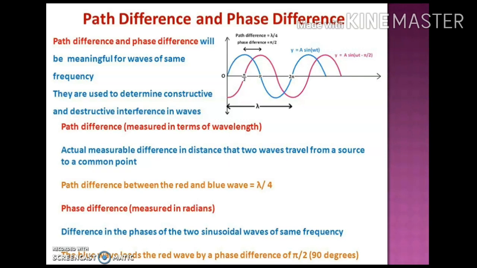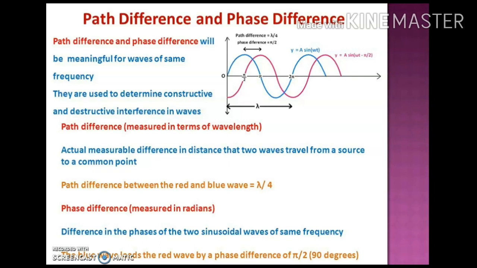Now we will talk about the terms path difference and phase difference. These are two important terms when we discuss interference. But we should talk about these terms only when the waves which we are superimposing are of the same frequency. This is an important condition here. So when we use two waves, how can we define the path difference and phase difference? Basically, these two terms are used to determine the constructive and destructive interference in waves. They will decide whether we get a bright fringe or a dark fringe.